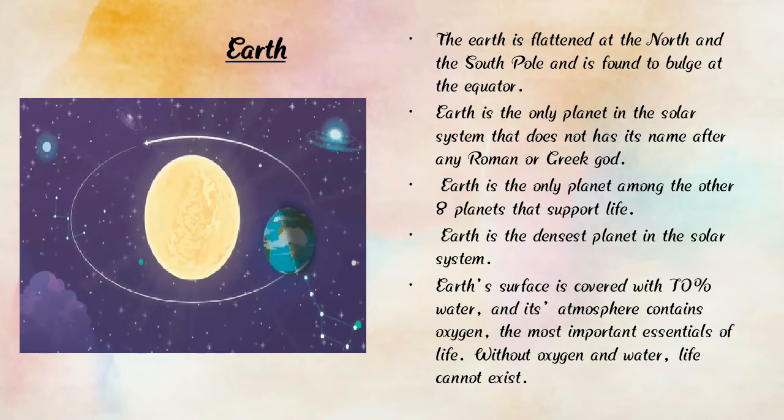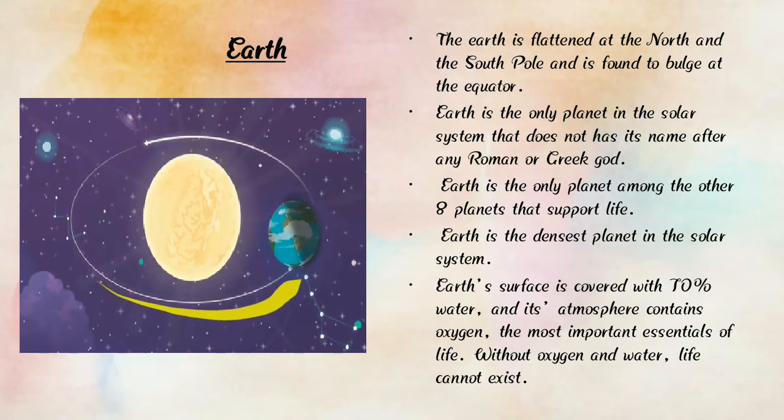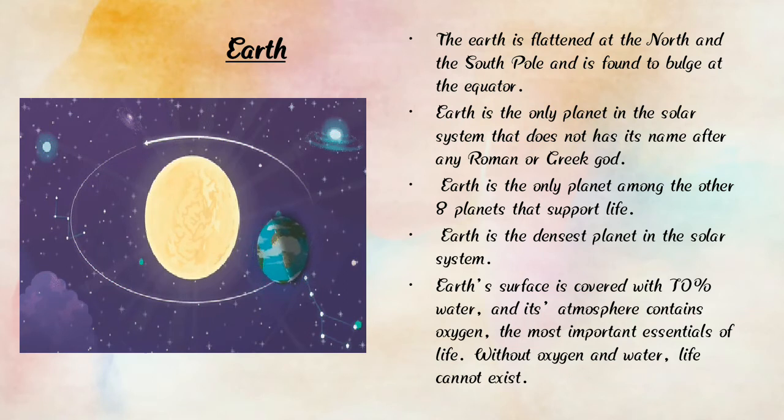So here we can find that Earth goes round the sun, and it takes 365 days to go round the sun.